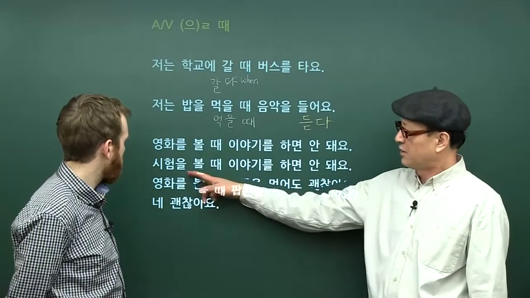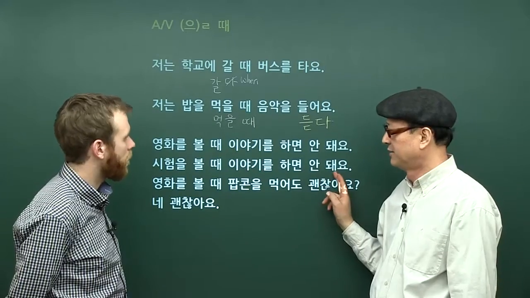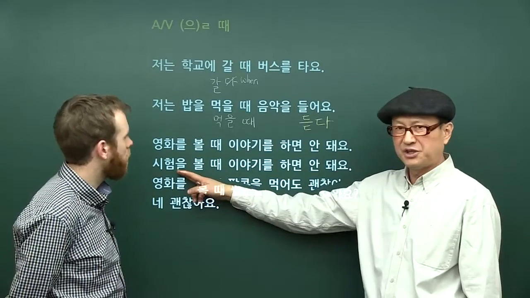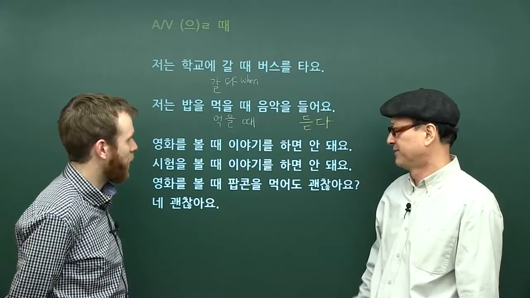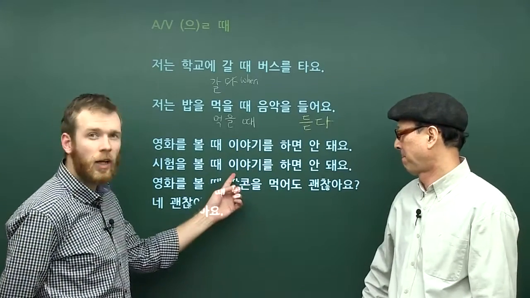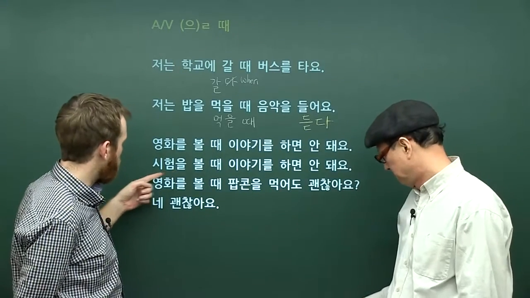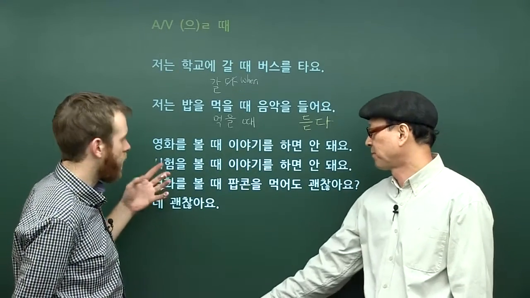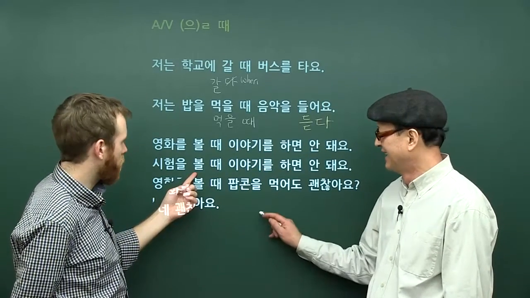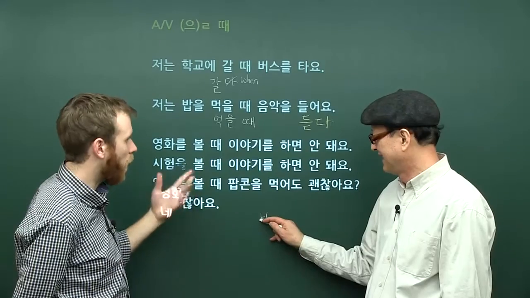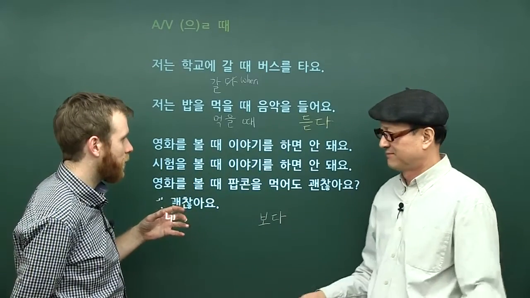시험을 볼 때 이야기를 하면 안 돼요. 시험, 테스트. 시험을 볼 때 이야기를 하면 안 돼요. So another situation where you should not talk is when you're writing an exam or a test. So 시험 is an exam, a test. And we use the same verb, 보다, to watch, to see. In this case, kind of to take a test.